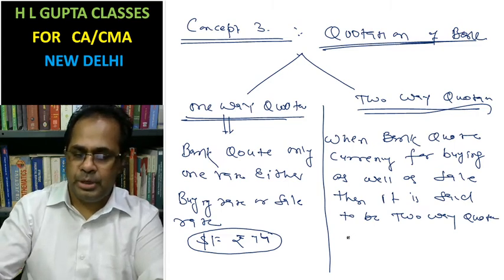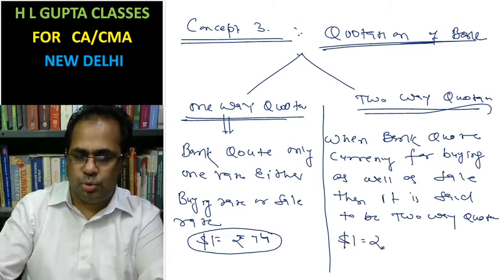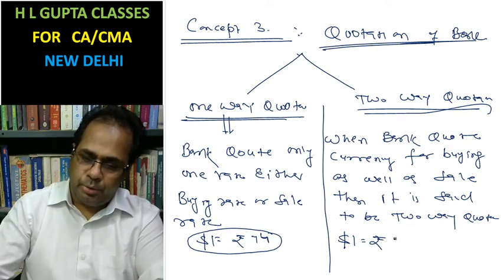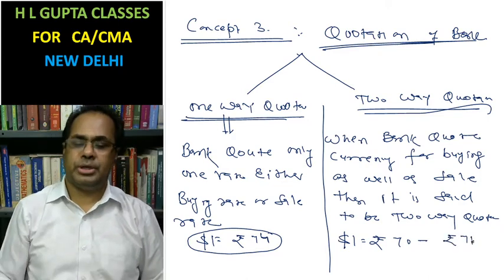Like dollar one equal to rupees 70, rupees 71. This is a two-way quotation.